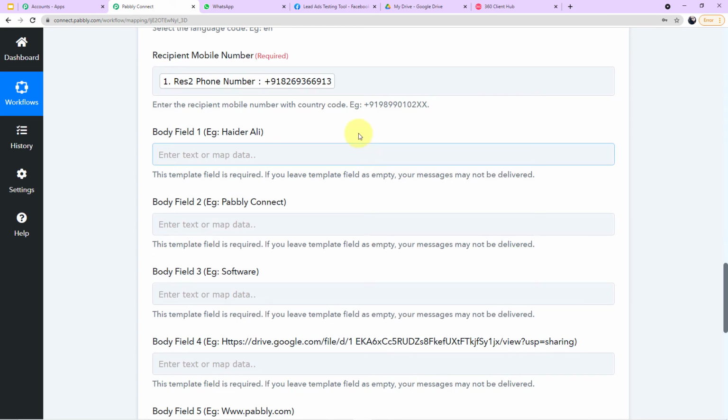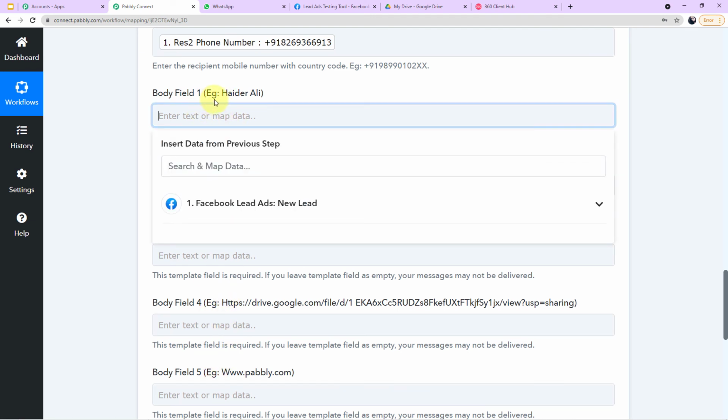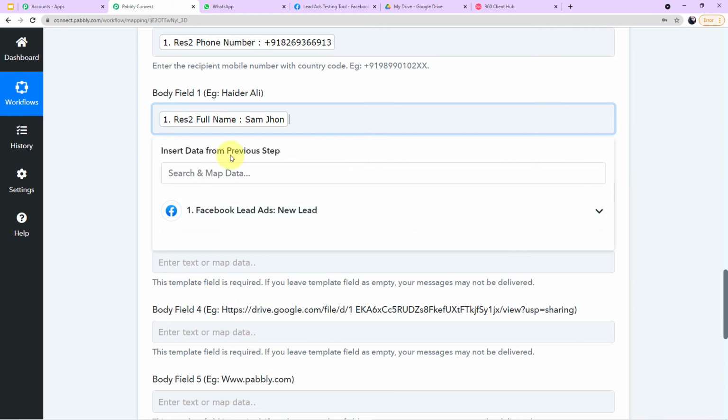Okay, now we have to enter the body fields here accordingly. You can see an example is given, and accordingly you will fill up the body fields. So in body field 1, it is asking us for the name. As you can see in the example, it is written Heather Ali. So we have to map the name. Come to the dropdown and simply map the name, which is Sam John.